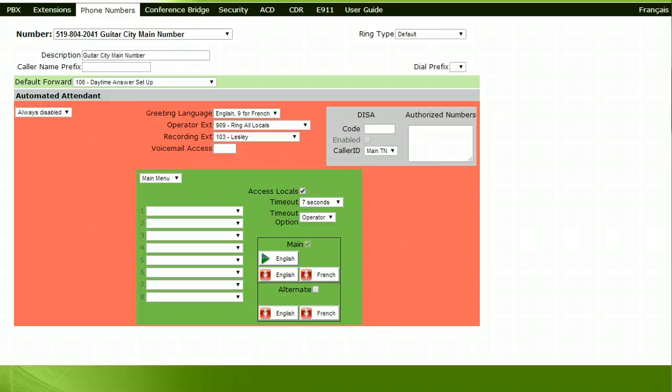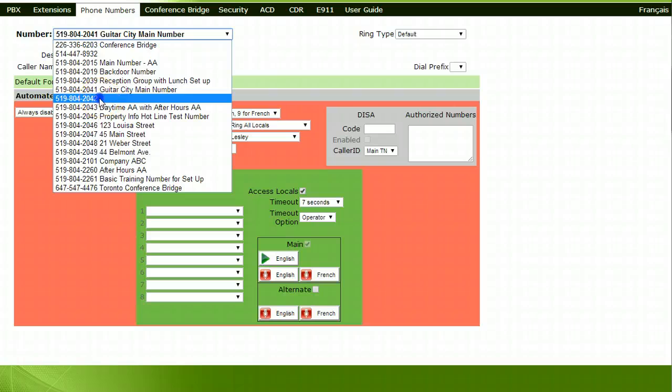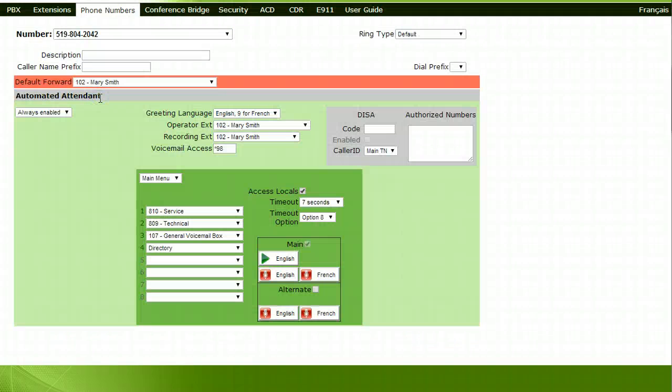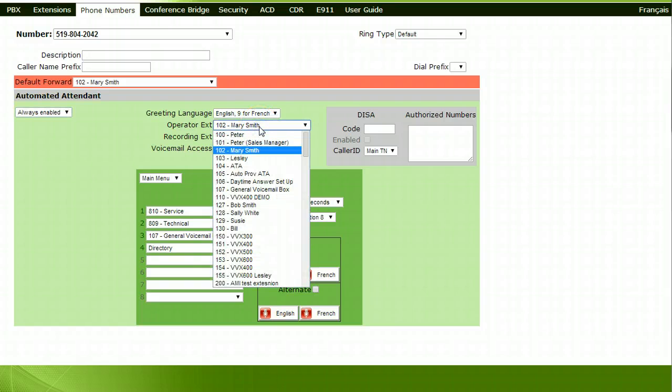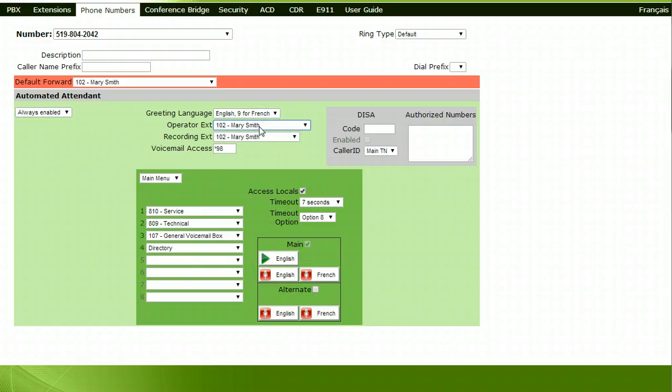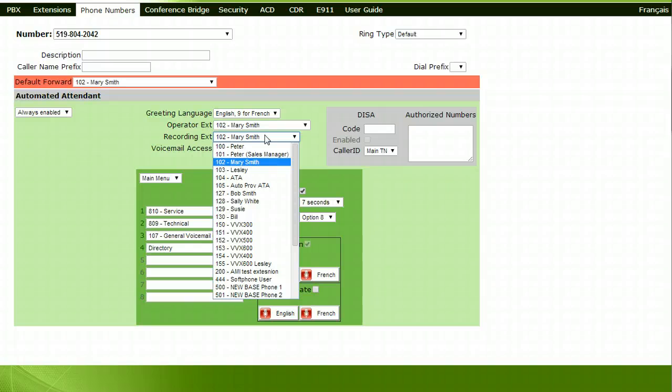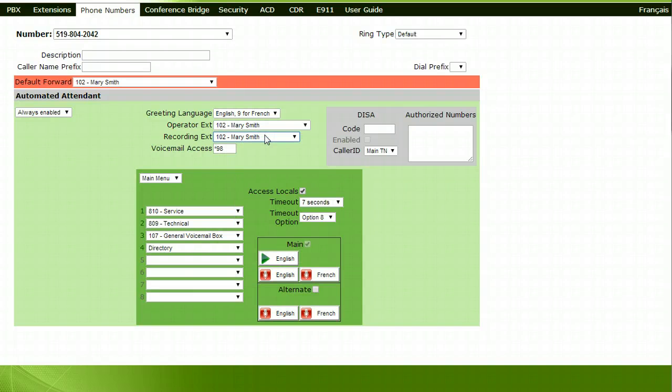You will now need to record an After Hours Auto Attendant greeting. To do so, access the Phone Number tab. Select the phone number you wish to record the After Hours greeting on. Under the Automated Attendant, choose Always Enabled from the options. Beside Operator Extension, choose which extension calls should ring to if a caller zeroes out while listening to the menu options. Beside Recording Extension, choose which extension the main greeting will be recorded from.